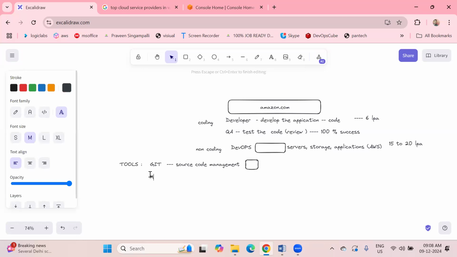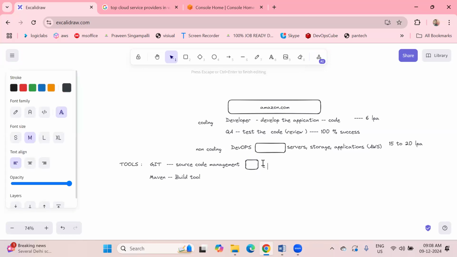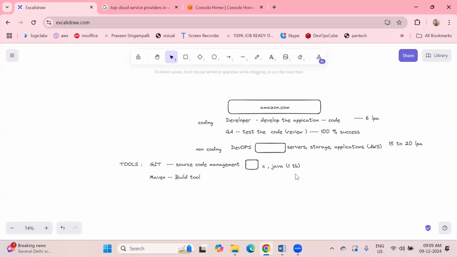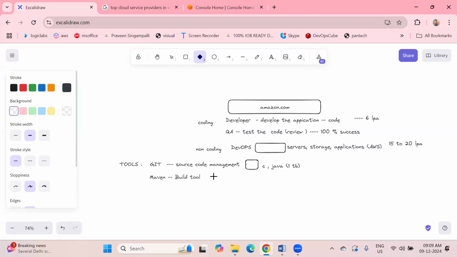Next tool is Maven. Maven is a build tool. Suppose they have created a code here. The code should be in the form of a language, right? Some C, Java, some language is there. So this should be some 1 TB like this. Directly we can't deploy this much code. So what we are going to do is compress this code. After compressing the code, we are going to create one artifact. Through this artifact, we are going to deploy.